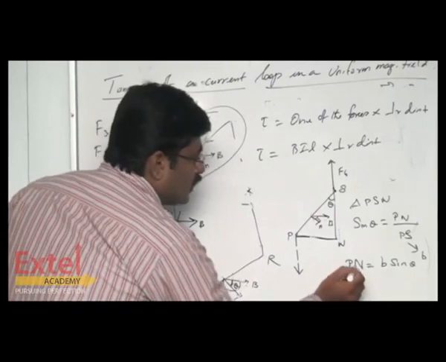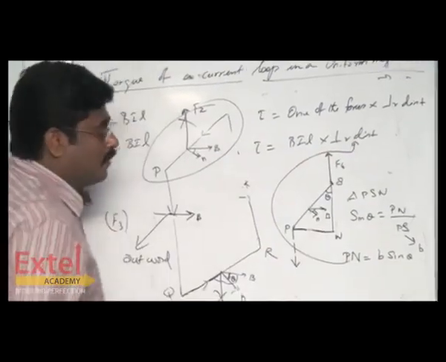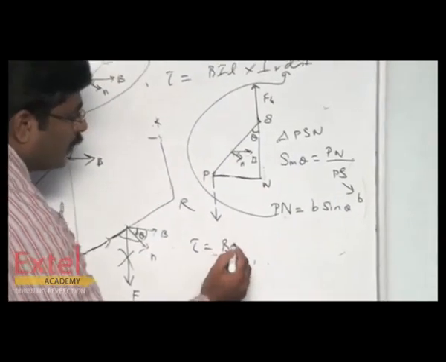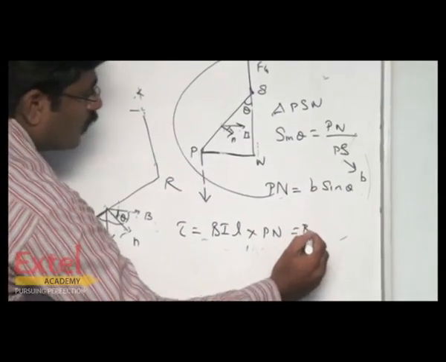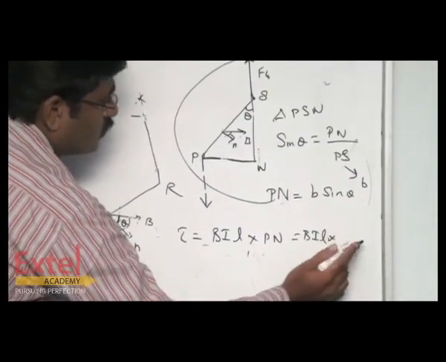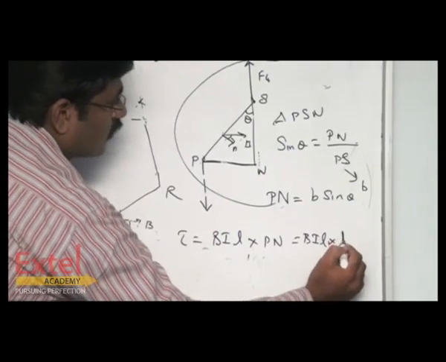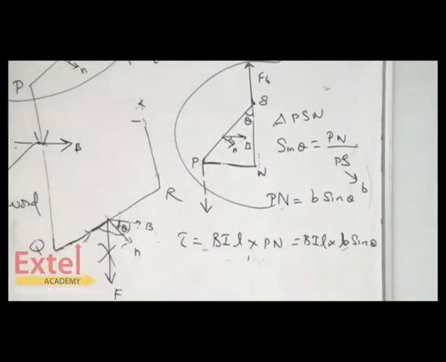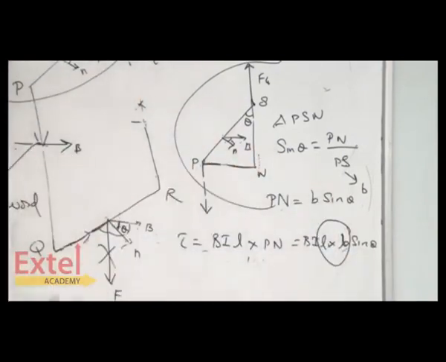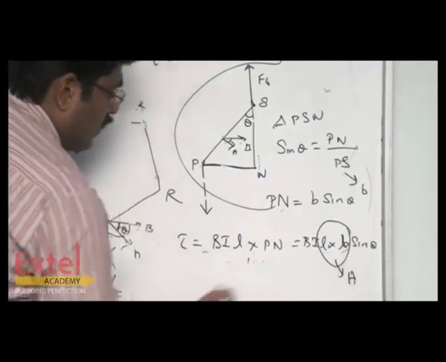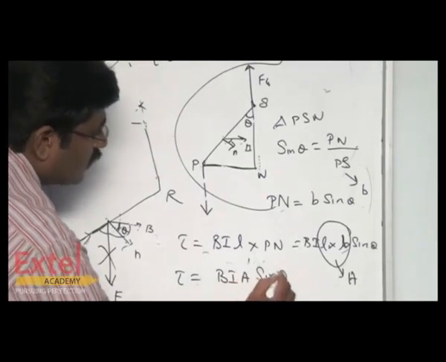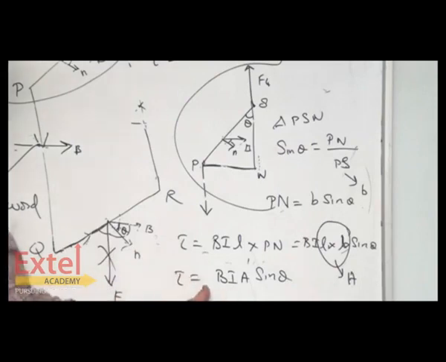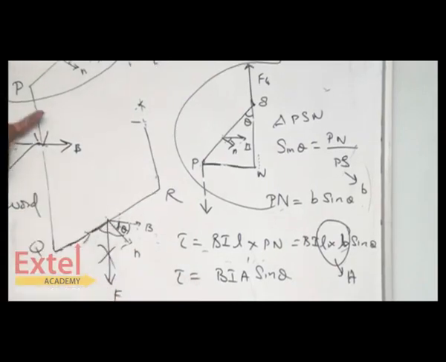Now you can substitute this as the perpendicular distance in the torque formula. So torque is equal to BIL into PN, which is equal to BIL into B sin theta. For a rectangular coil, when you multiply L and B, it gives you the area. So L into B will give you the area. So tau can be written as BIA sin theta.